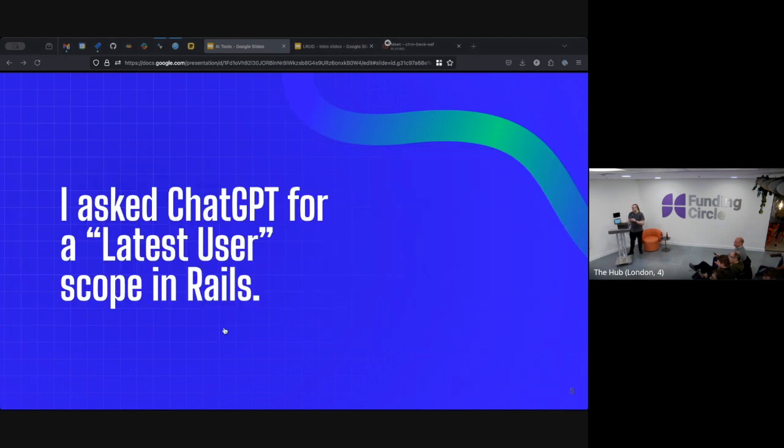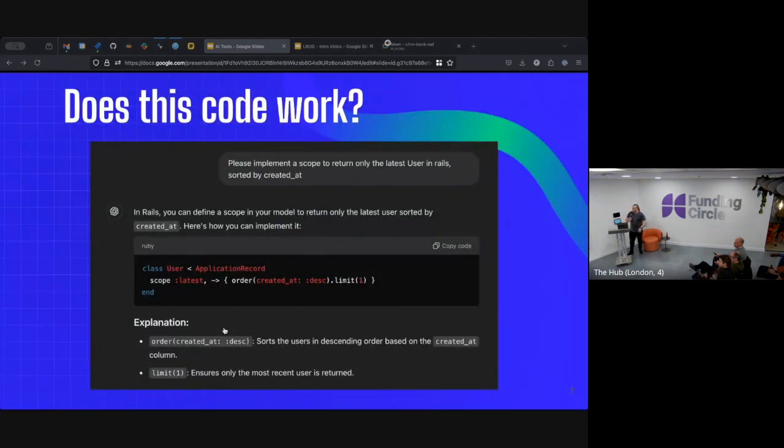So I asked ChatGPT, give me a scope that gives me the latest user in Rails. So we have a scope here. It is a Stabby Lambda. It returns limit 1 on order created at desc. Does that work? Yes. Okay, so we have some more confidence on this one. It does, but possibly unintuitively. You still need to call first or last on this to actually retrieve the user instance.